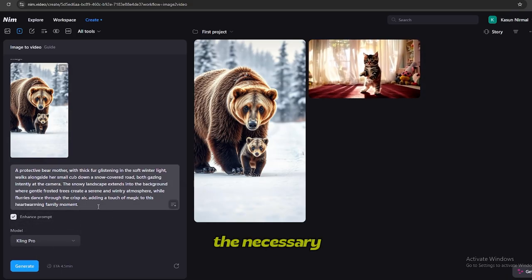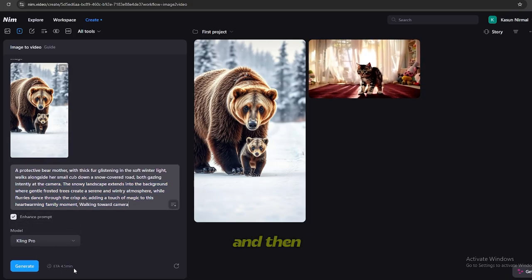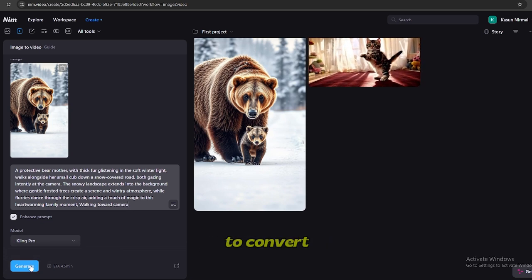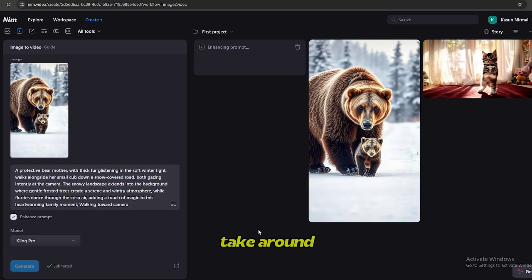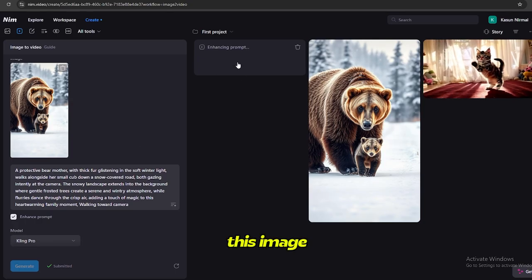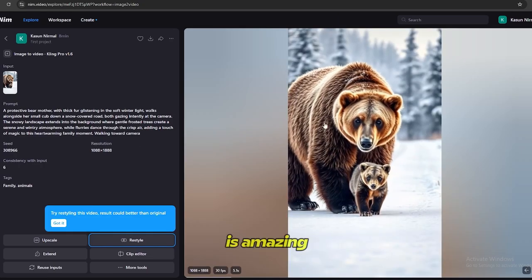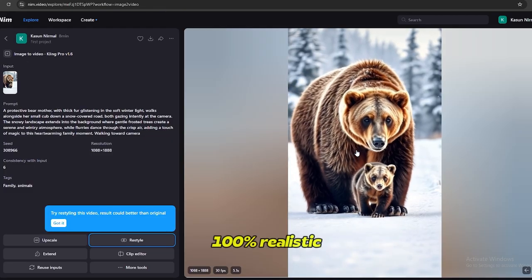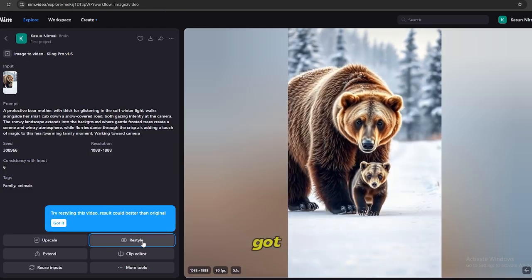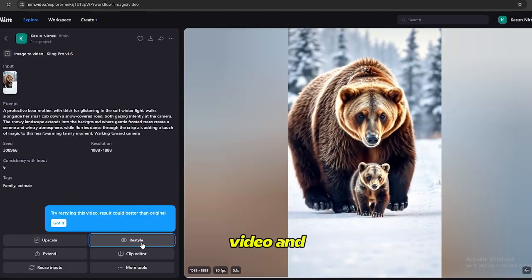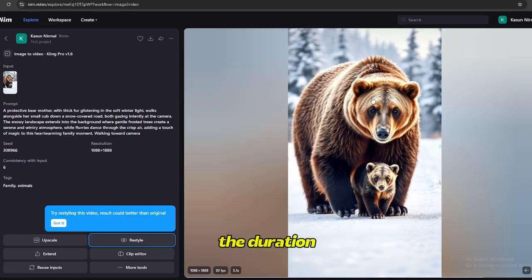And you can add the necessary details to this prompt, and then click this generate button to convert this to a video. It will take around 5 minutes to convert this image to a video. Looks like our video is completed. Wow, this is amazing. This looks 100% realistic. And if you don't like the result you got, you can restyle the video. And if you want, you can even extend the duration time.